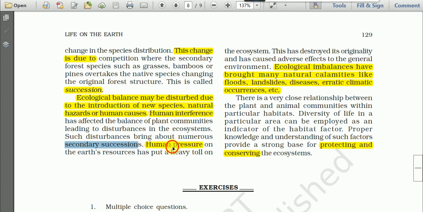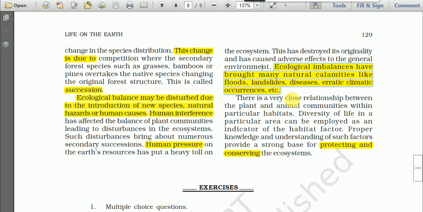And human pressure on the earth's resources has put a heavy toll on the ecosystem, and this has destroyed the originality and has caused adverse effects on the general environment. The ecological imbalances have brought many natural calamities like flood, landslide, diseases, and erratic climatic occurrences.